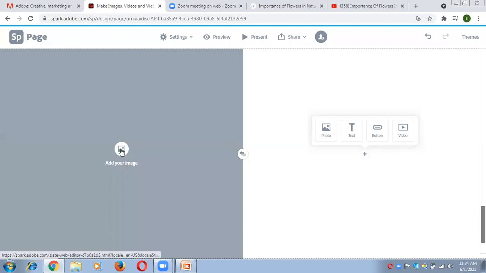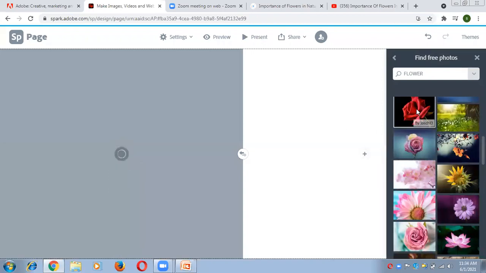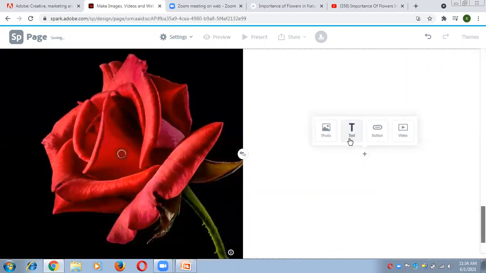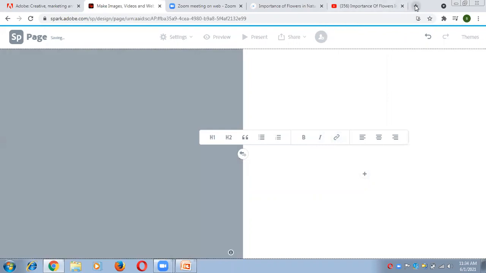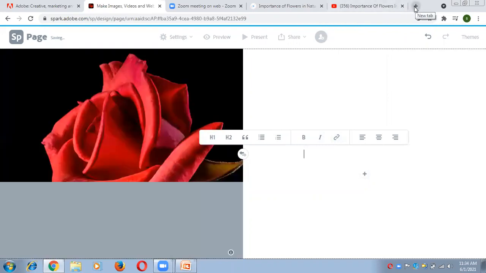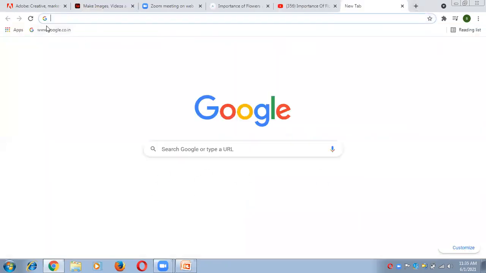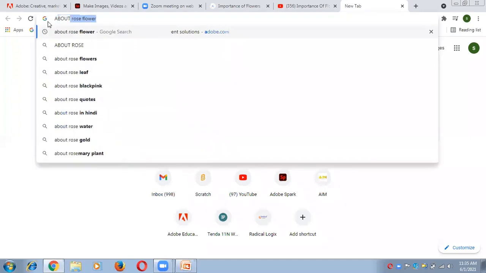So I'm just adding one photo here. Like I will take a rose flower and just add text about this rose flower. I'll go once again on Google. I can even use copy paste type of text here. So I'll just go on Google and type here about rose flower.